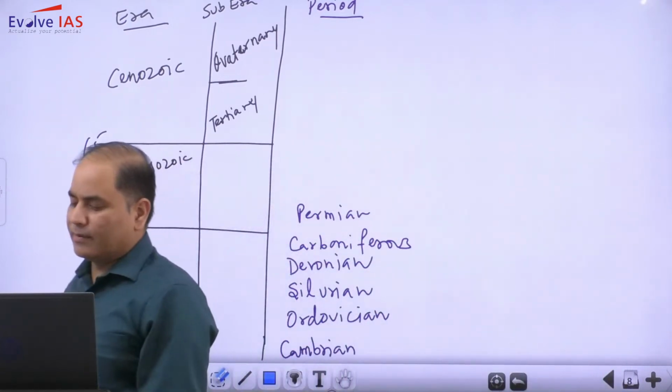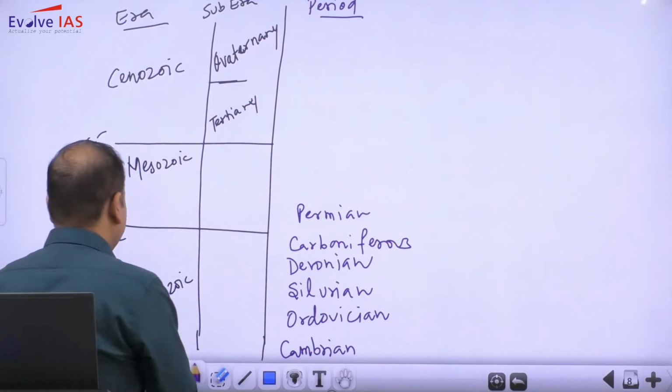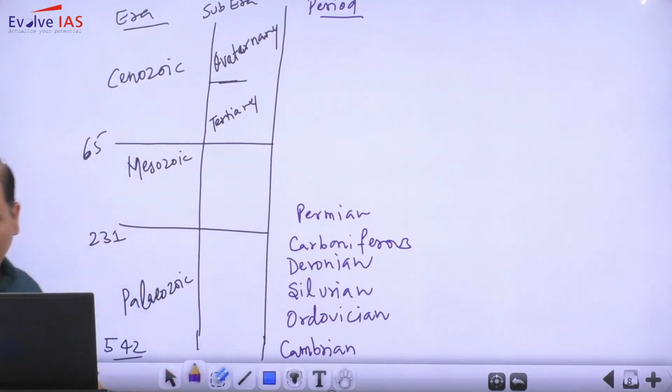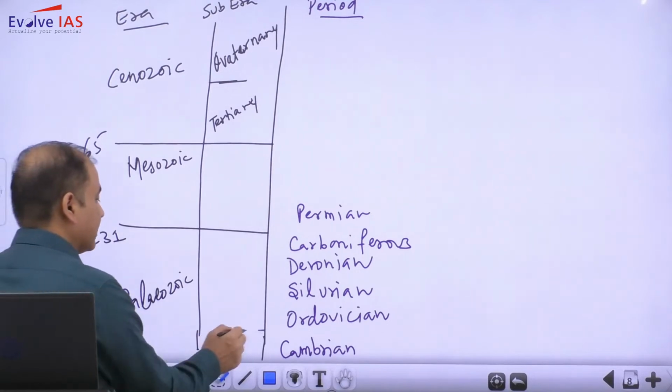As far as the Cambrian period, it starts from 542 and goes till 488 million.